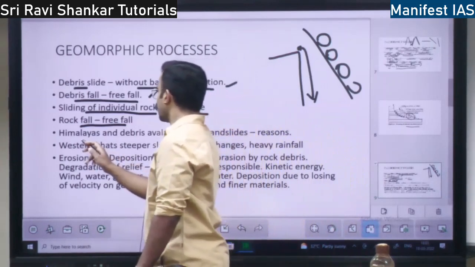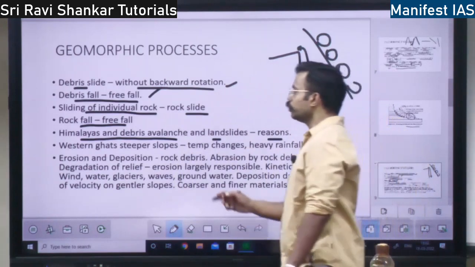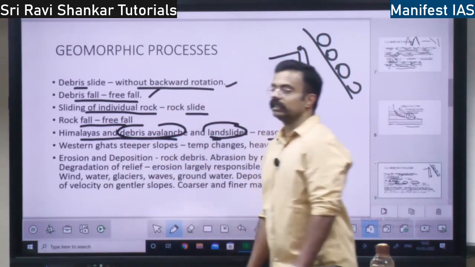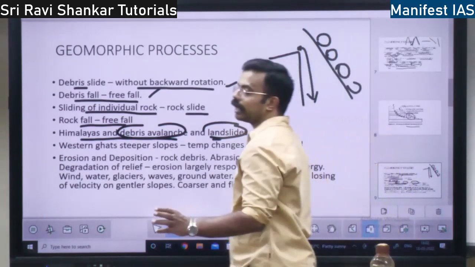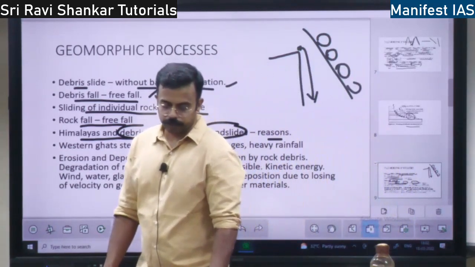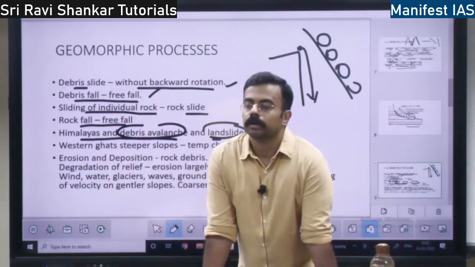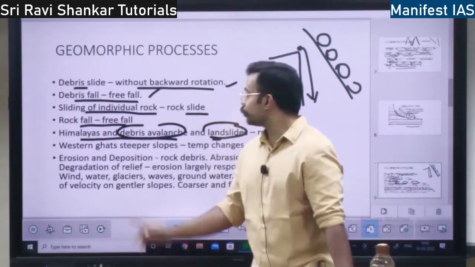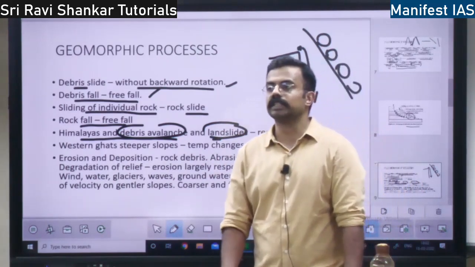Now, the Himalayas and debris avalanches and landslides. In the Himalayas, you find a lot of debris avalanches and also landslides. What are the reasons? The primary reason is that the Himalayas is a tectonically active region. Tectonically active region means there are a lot of earthquakes, internal earthquakes. Every moment the earth will be shaking there. So that is why there is debris avalanche or landslide in the Himalayan region. That is the first reason.